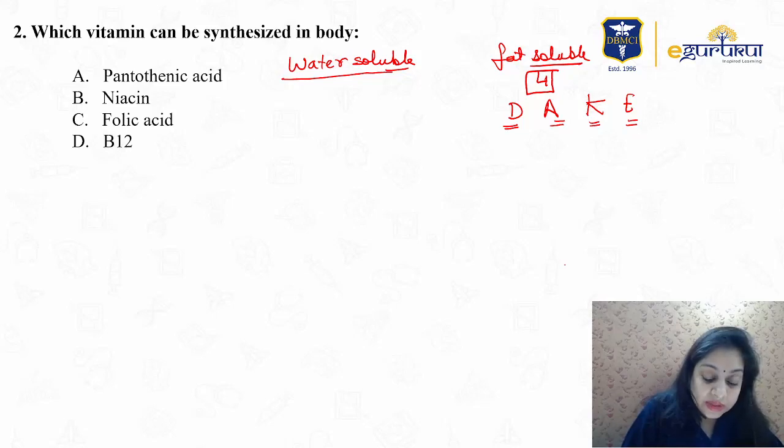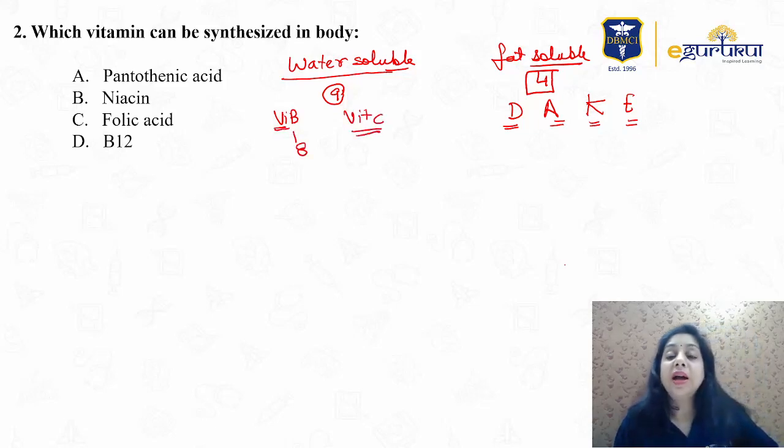Water soluble vitamins are 9, right? 9 water soluble vitamins. Vitamin B are 8. Then you have vitamin C. Okay, so these are the water soluble vitamins. Vitamins are usually consumed in micro amounts. Many people use multivitamins to compensate for the body, because it is said that our body cannot synthesize the vitamins. We have to eat it from the food, or we have to take it from the outside.